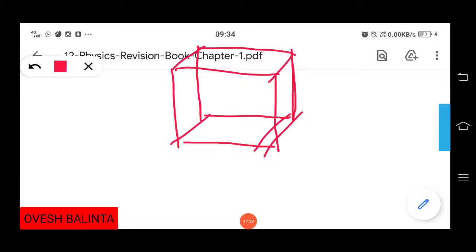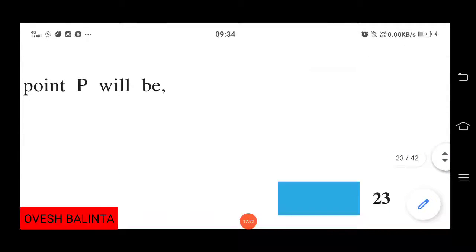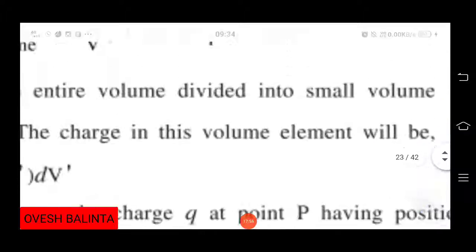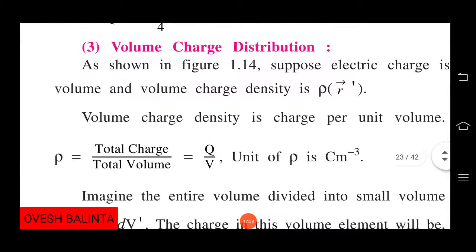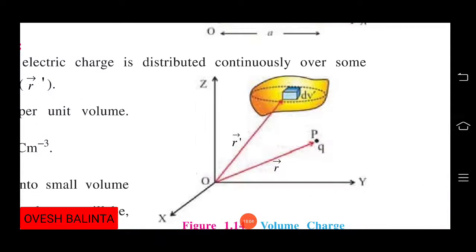Whenever we are talking about the volume, it has three dimensions. So we require the total charge over the volume. The total charge is our Q and the volume is our V. Our topic is that we are discussing volume charge distributions. Suppose we are considering a small volume, and the small volume has volume V and charge equal to Q.